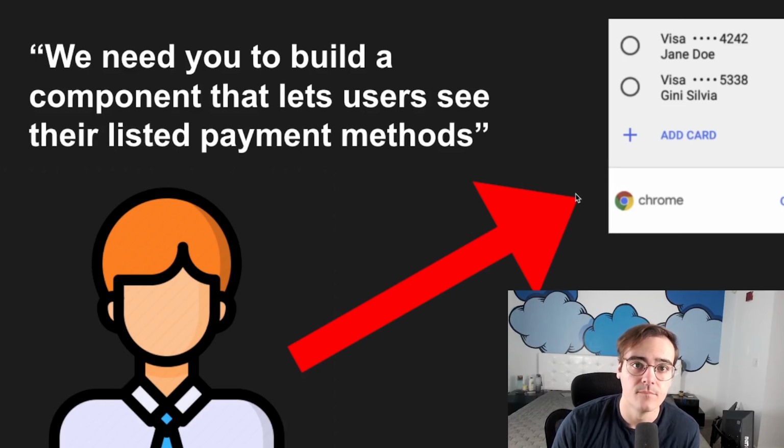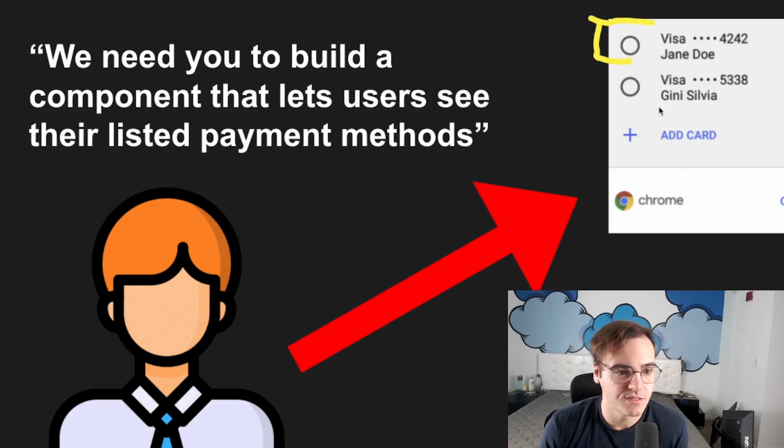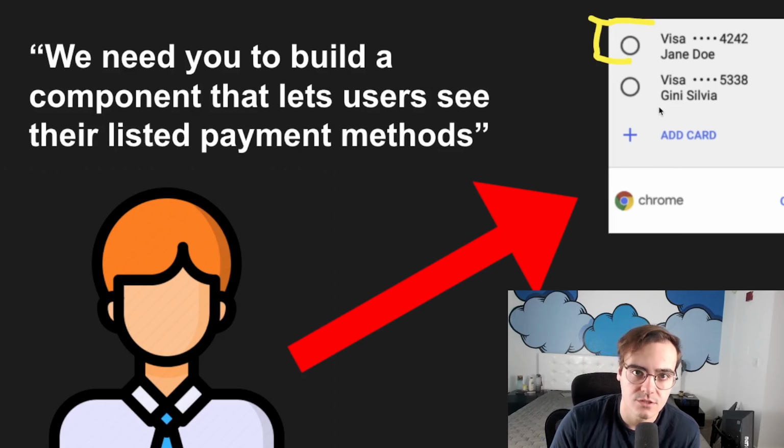So here's our example. You're working for a company and you've been approached by your project manager to build a component that allows users to see the different payment options that they have on file. So a user might have some cards, but we also want to give them the ability to show bank information. And the question is, how would you build something like this in JavaScript?